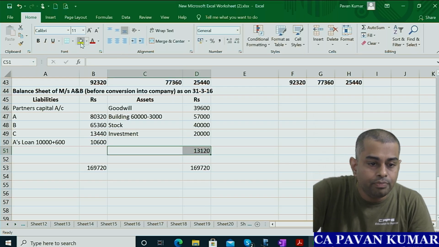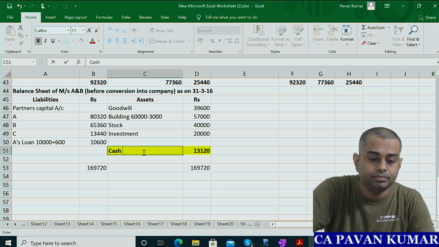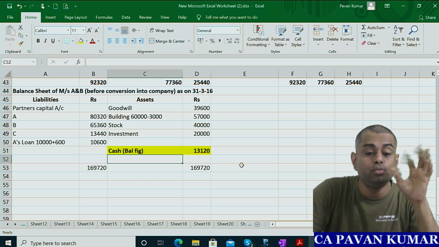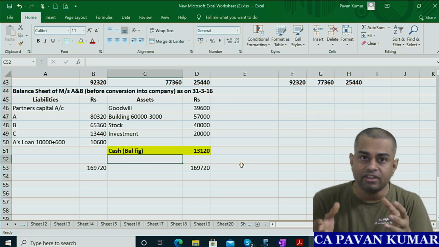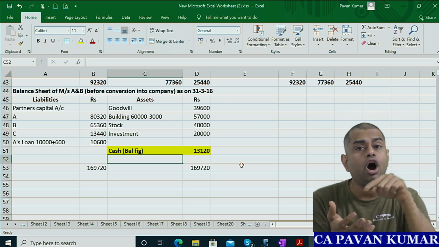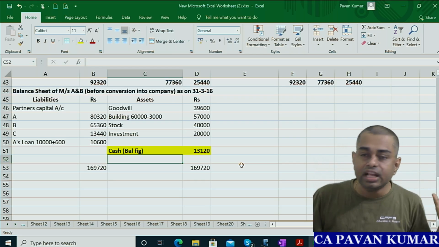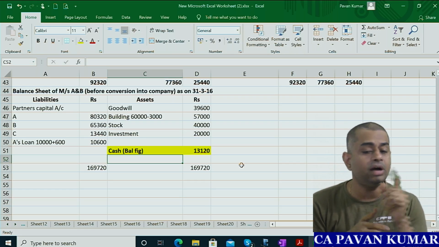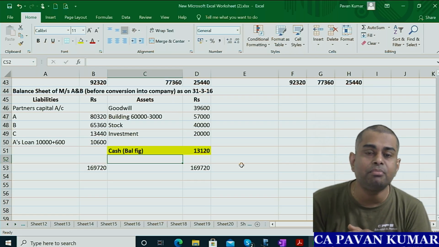What is this, you know? Cash balance. Balancing figure. Super adjustment it is. To calculate cash balance, we have considered partners' liabilities, all the asset values given in the question, goodwill we have calculated, everything we have put in one balance sheet pro forma, and then we have got cash balance 13,120. Pavan sir, why is this important?